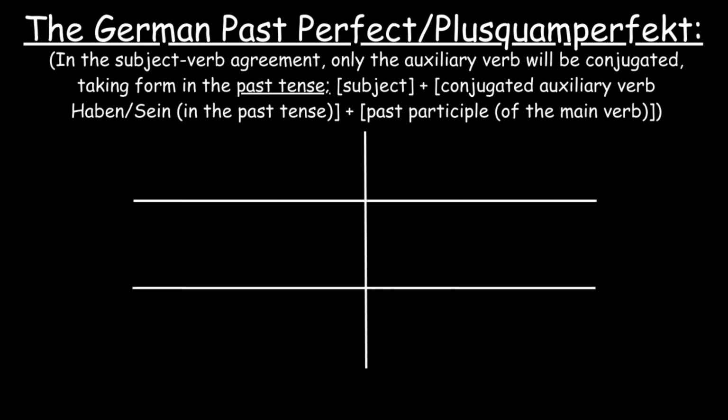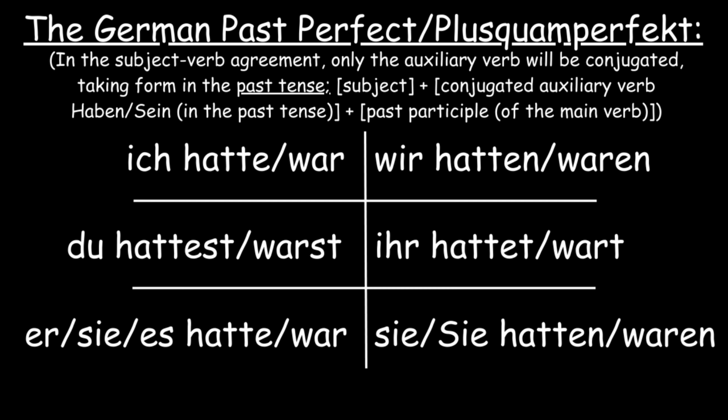So the pattern for the past perfect tense is a subject, a conjugated auxiliary verb haben or sein in the past tense, and a past participle of the main verb. Ich hatte, ich war. Du hattest, du warst. Sie, es hatte, sie, es war. Wir hatten, wir waren. Ihr hattet, ihr wart. Sie hatten, sie waren. These are the conjugations that we will use for the German past perfect, along with a past participle of a main verb.